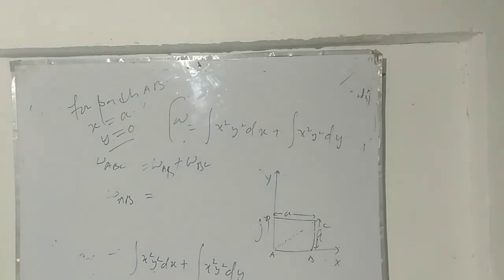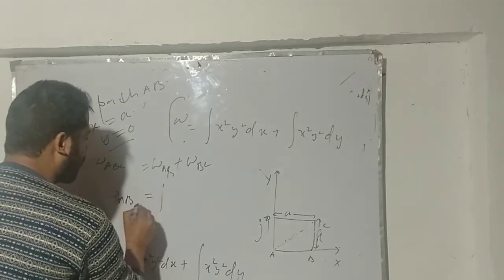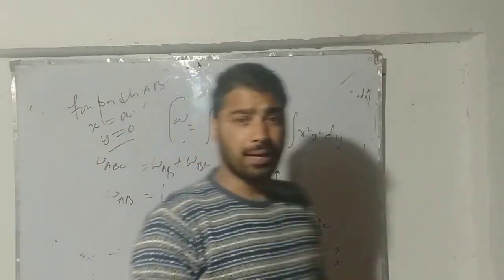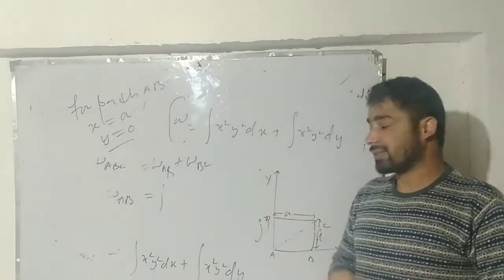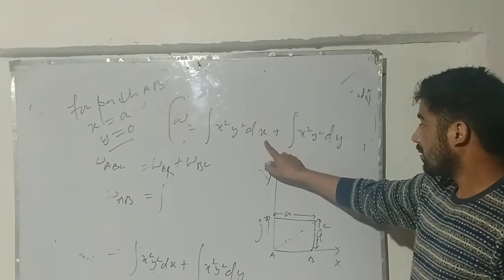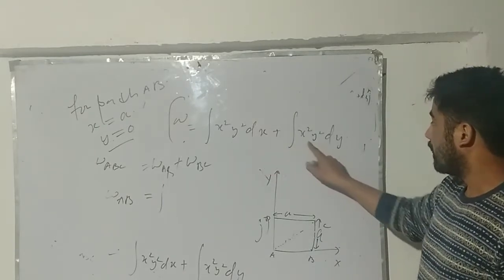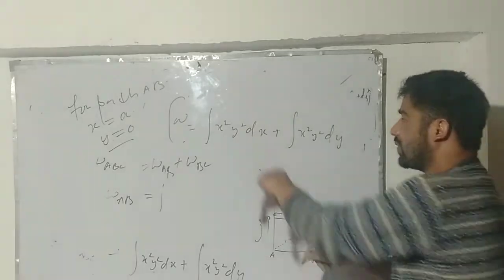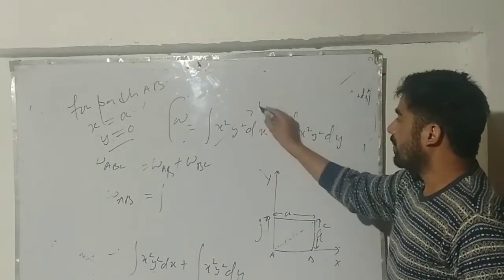So for WAB, if I use this equation, what will happen to this dx? If my y is 0 here, I don't care about this dx, so it will be 0.